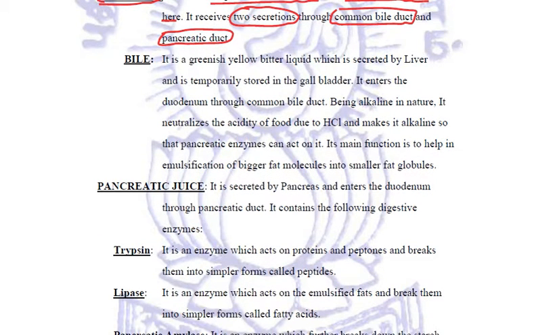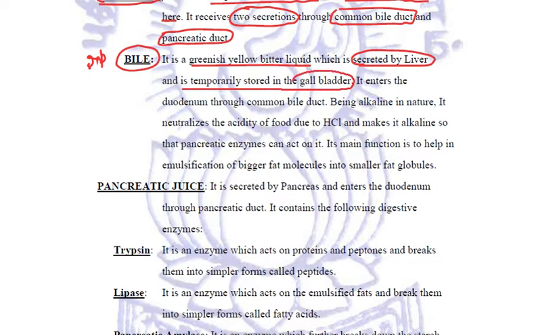The first secretion is bile, very important. This bile is a greenish yellow bitter liquid. This bile is secreted by liver, and it is temporarily stored in the gallbladder. Now, from the gallbladder, it will enter the duodenum through a tube, a duct called common bile duct.